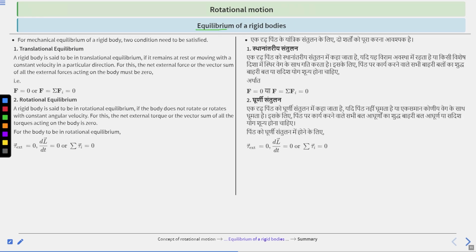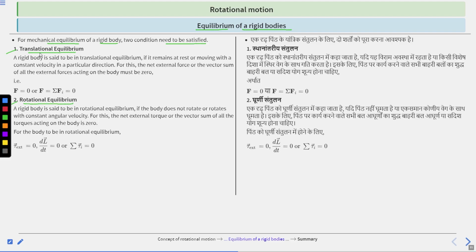Equilibrium of rigid bodies. For mechanical equilibrium of a rigid body, two conditions need to be satisfied. First is translational equilibrium. Second is rotational equilibrium.